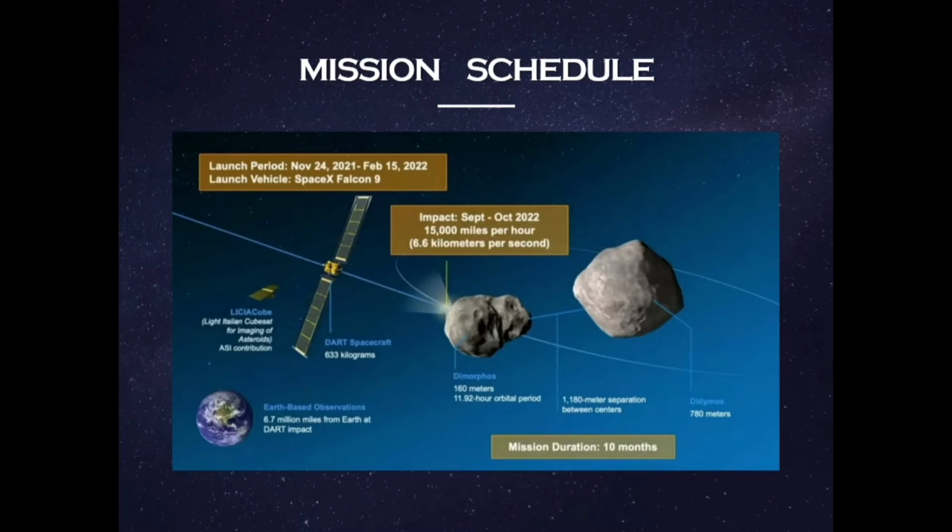Both have a 1180 meter separation between centers. You can see here the mission duration is mentioned as 10 months, and also the secondary spacecraft named LICIACube, Light Italian CubeSat for imaging of asteroids, an ASI contribution. This will take images after the impact, because after the impact the DART spacecraft will already have crashed. The mission is to deflect the asteroid Dimorphos. So move on to next slide.